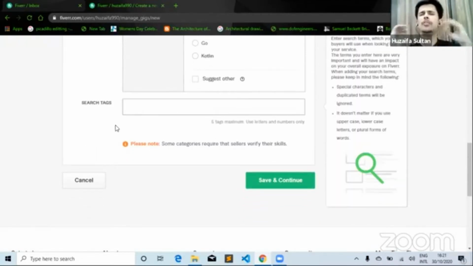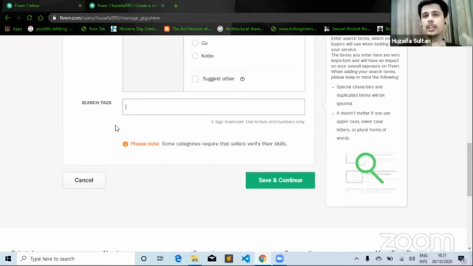Now this is a very crucial part in making a gig, and you have to be very careful and very precise on what you enter over here. Search tags basically are keywords. For example, when someone searches for web developer, how will you ensure that your gig comes up? So over here you give these search keywords.